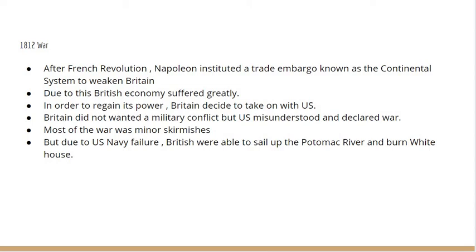1812, War. After the French Revolution, Napoleon instituted a trade embargo known as the Continental System to weaken Britain. Due to this, the British economy suffered greatly. In order to regain its power, Britain decided to take on the U.S. Britain did not want a military conflict, but the U.S. misunderstood and declared war. Most of the war was minor skirmishes. But due to U.S. Navy failure, the British were able to sail up the Potomac River and burn the White House.